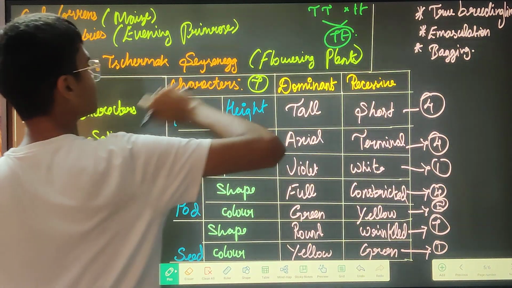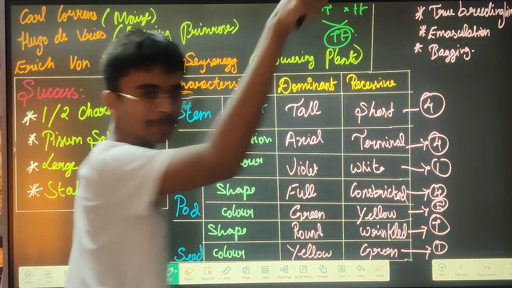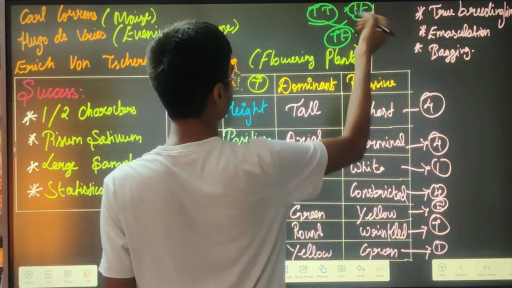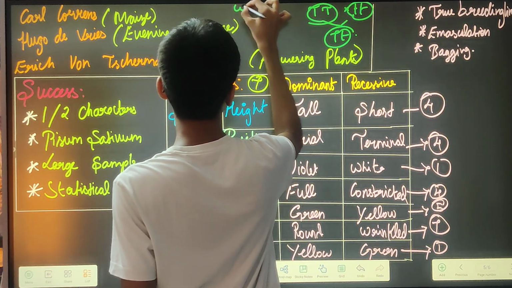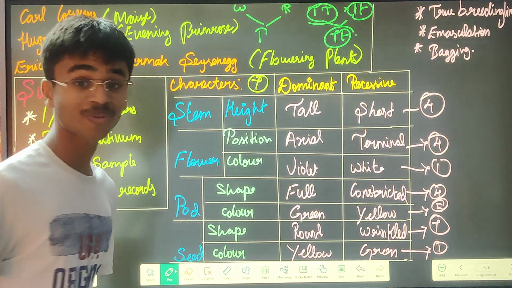For Hugo de Vries, in a pea plant, when you combine a tall plant and a small plant, you will get a tall plant. But when you take a primrose and combine a white flower and a red flower, you will get a pink flower. How is it? Very good, right?